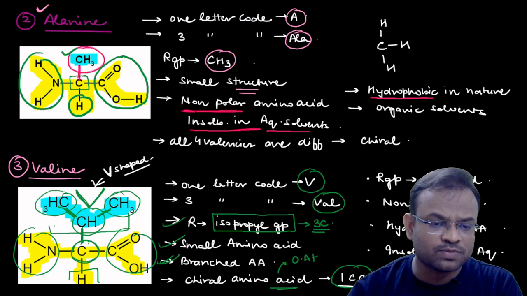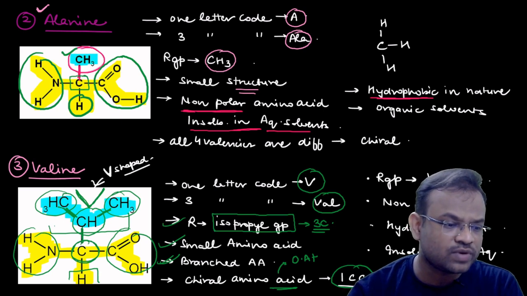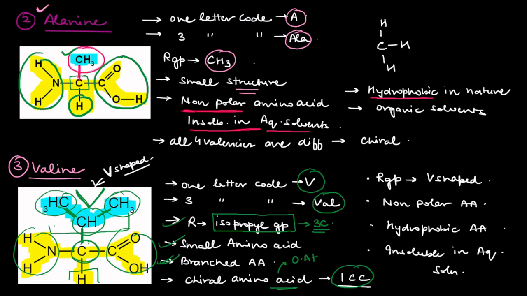Now let us move on to the next point. Let me hide myself so that you can visualize in a better way. Okay. So over here you can see that the R group is V-shaped. Again, this is a non-polar amino acid because carbon and hydrogen are present. Next, if it is non-polar, it definitely has to be a hydrophobic amino acid. If it is hydrophobic, it will be insoluble in aqueous solutions. So you will be able to understand each point just by simply checking out the structure. So I have explained all the points over here.